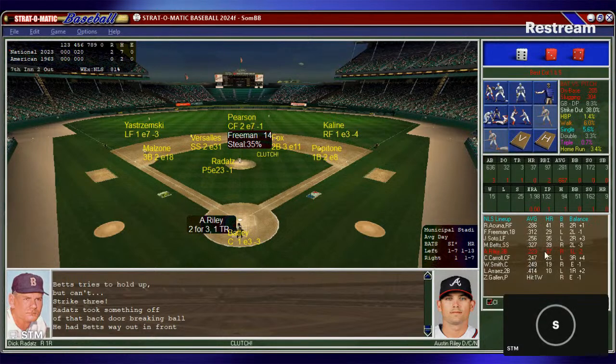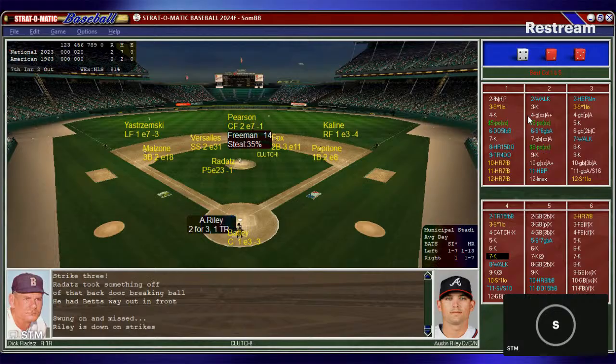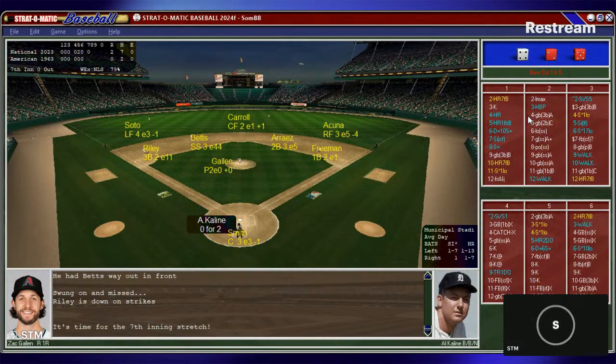162 strikeouts and 102 outs for Austin Riley. And the big hit of the ball game. He's 2-for-3 with a triple. Looking at game MVP status so far. Raditz from the stretch. Freeman taking the lead off second. Pitch to Riley. And a strikeout for Raditz, and it's the 7th inning stretch here in Cleveland. It's the National League 2 and the American League nothing. So far, the National League 2-7-0, while the American League are 0-2.